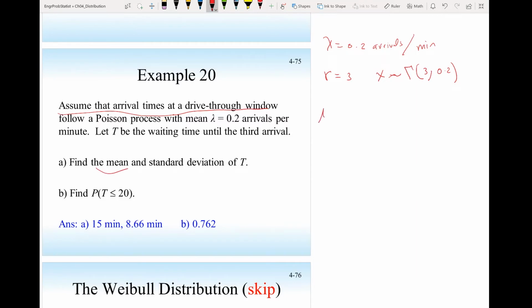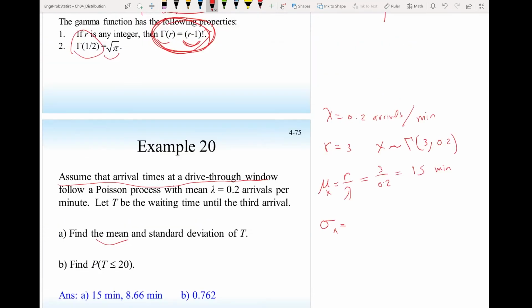Well, the mean of X is just r over lambda. So the mean of the waiting time for the third arrival is 3 over 0.2, so that's 15 minutes. So on average, I will be waiting 15 minutes for a third customer to show up. The standard deviation of X is the square root of the variance, which is r over lambda squared. So that's the square root of 3 divided by 0.2 squared. And if you calculate this, it should be 8.66 minutes.